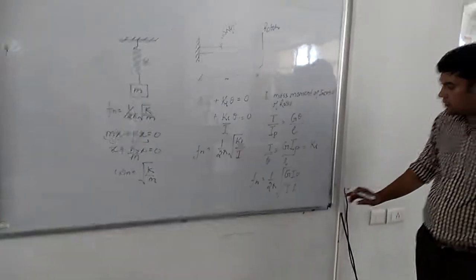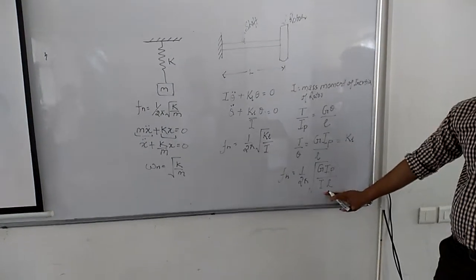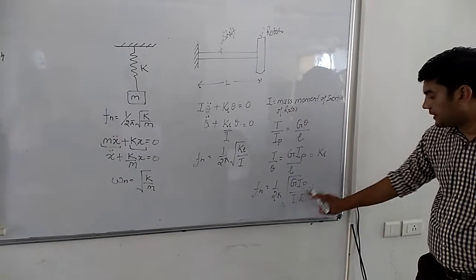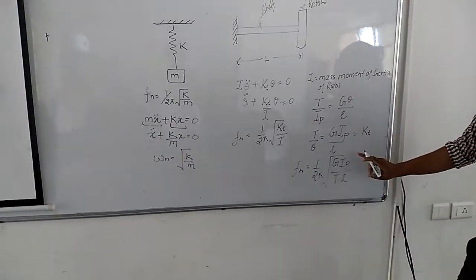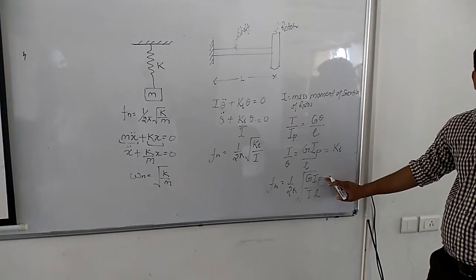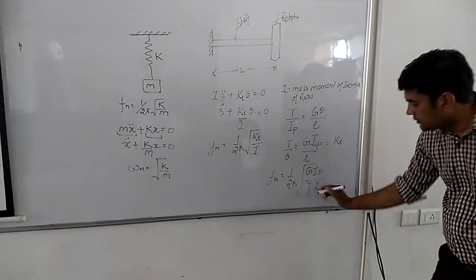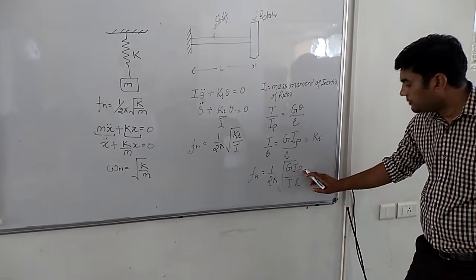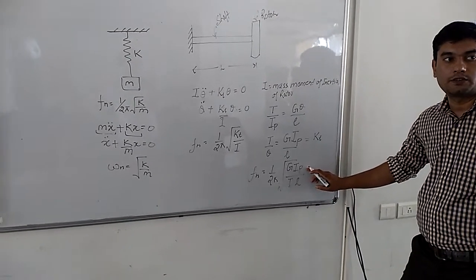You have to be careful about the values of IP and I. Capital I is the mass moment of inertia of the rotor, and IP is the area moment of inertia of the shaft.